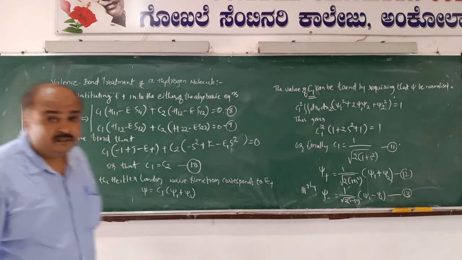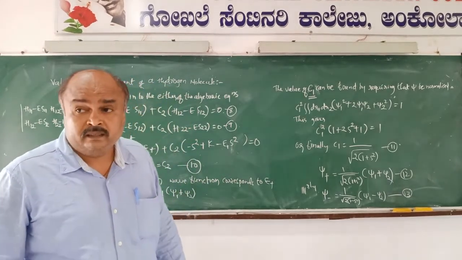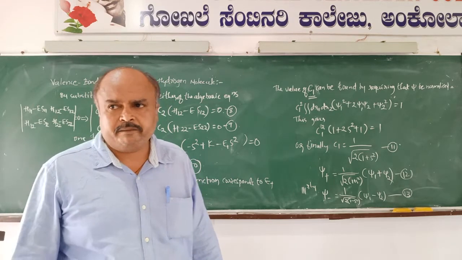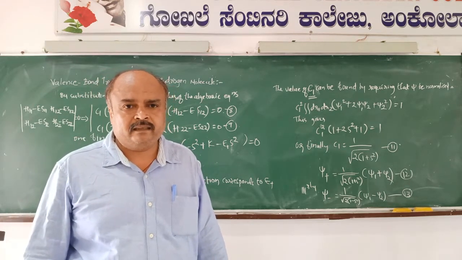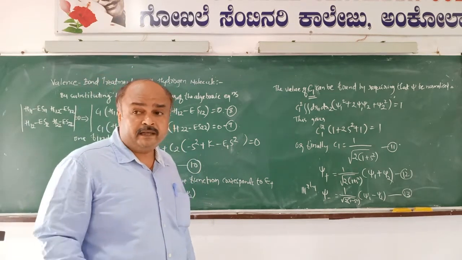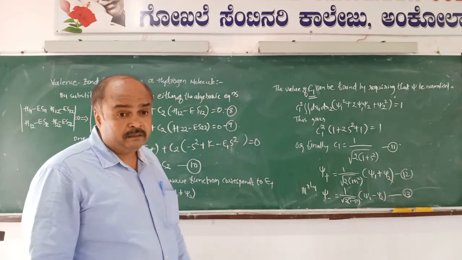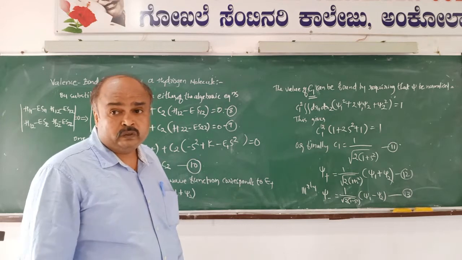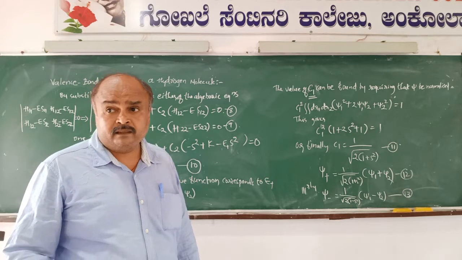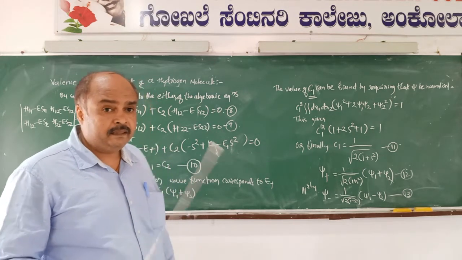In the last discussions, we went through the energy associated with the H2 molecule according to the valence bond treatment, put forward by Heitler and London in the year 1927. In this presentation, I would like to cover how one could derive the wave functions for the H2 molecule, psi1 and psi2. In the earlier discussions, we derived two energy equations, E plus and E minus, isn't it?